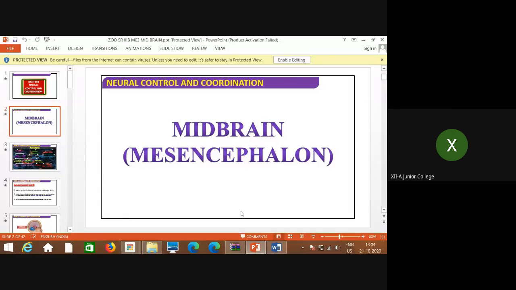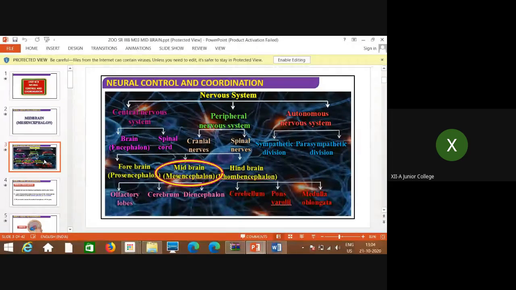Okay. Now, you can see on the screen that is midbrain. Last time we discussed the forebrain, the first, front part. Now the second part, the middle part, is called midbrain, or mesencephalon. Again, for the revision, I will come to the chart so that you come to know the classification. I'll revise it again so that you will remember it.